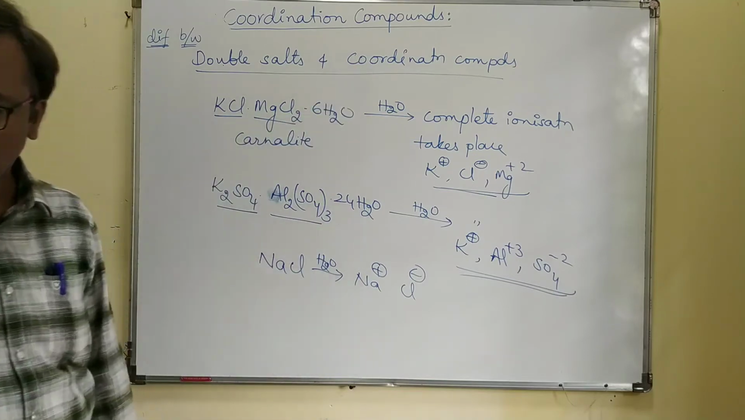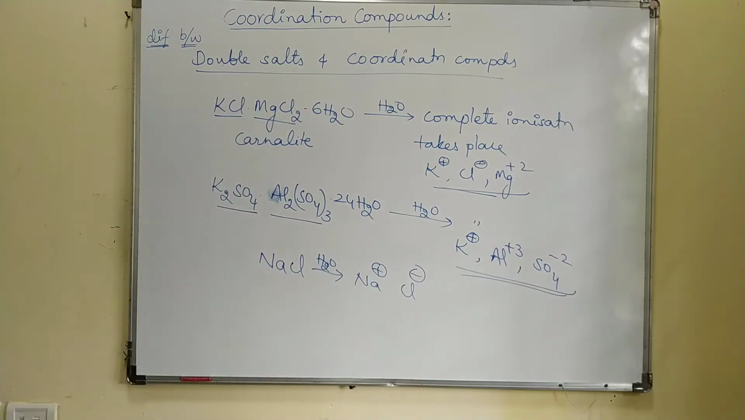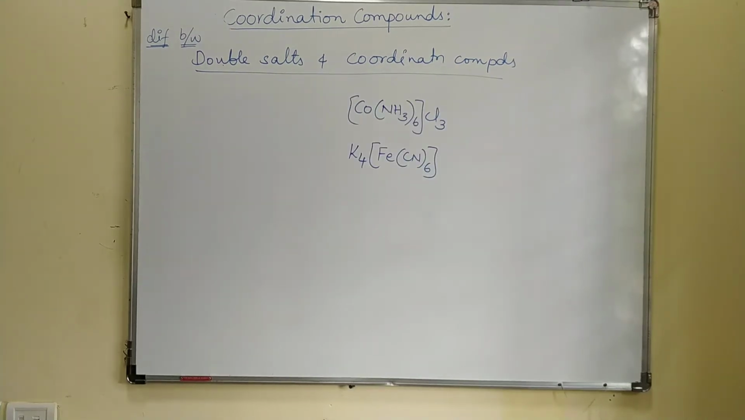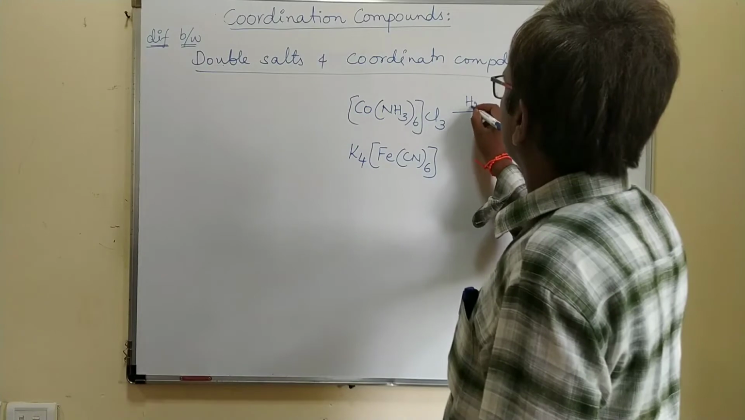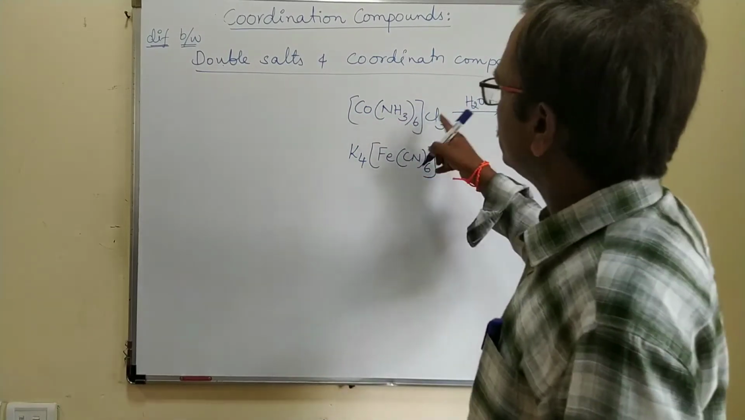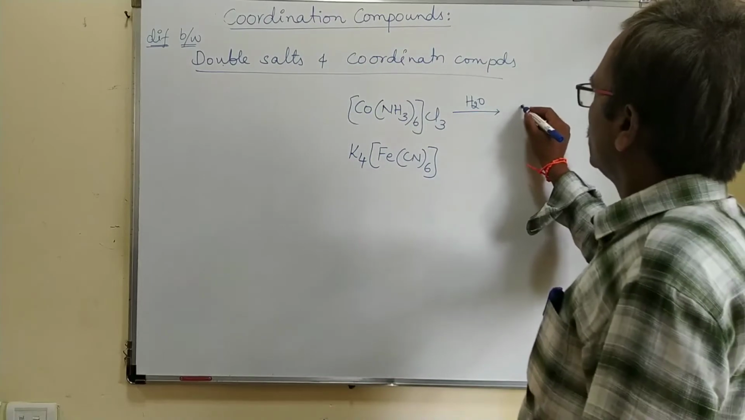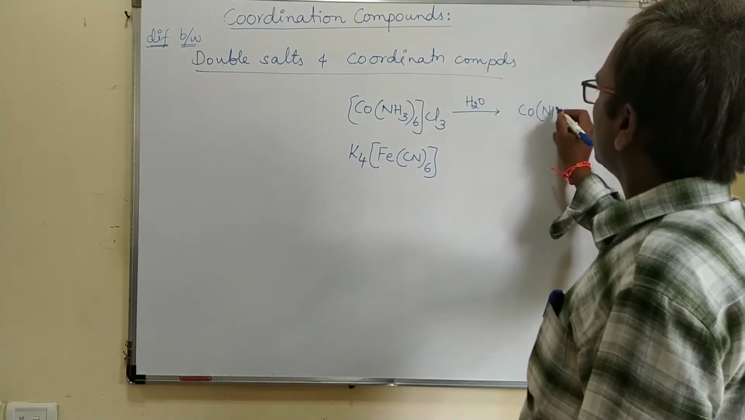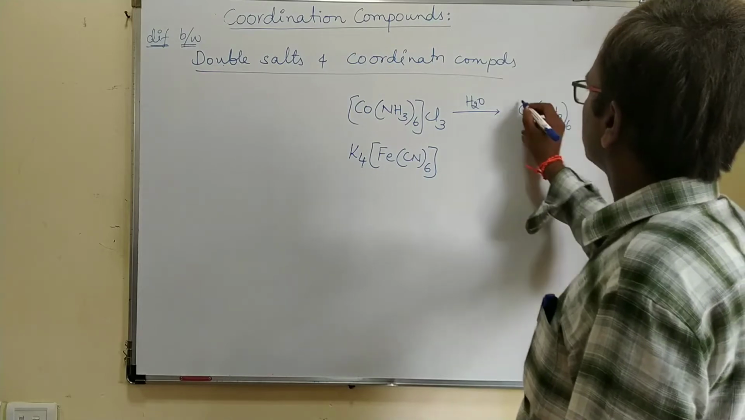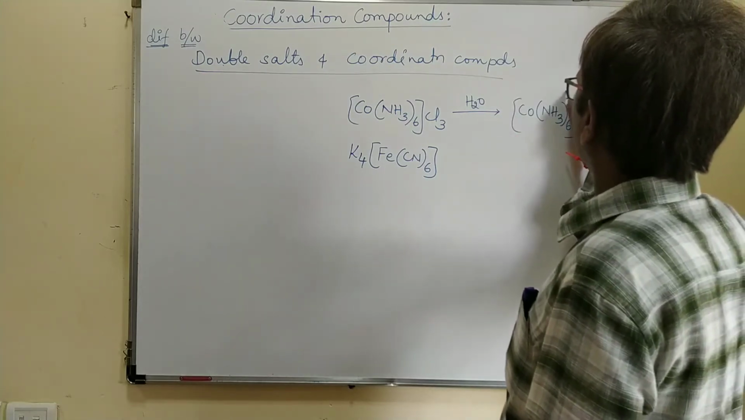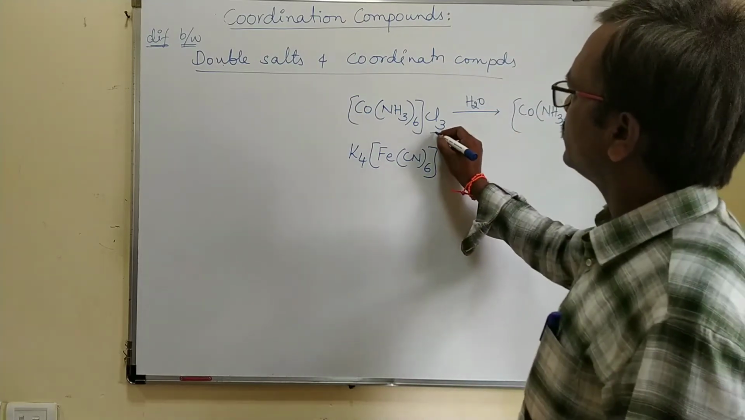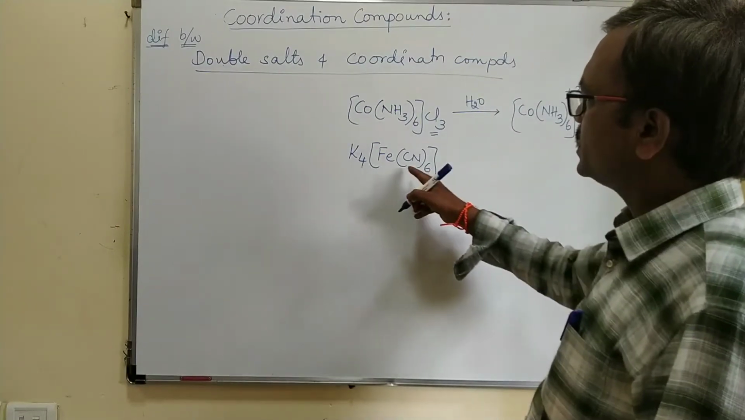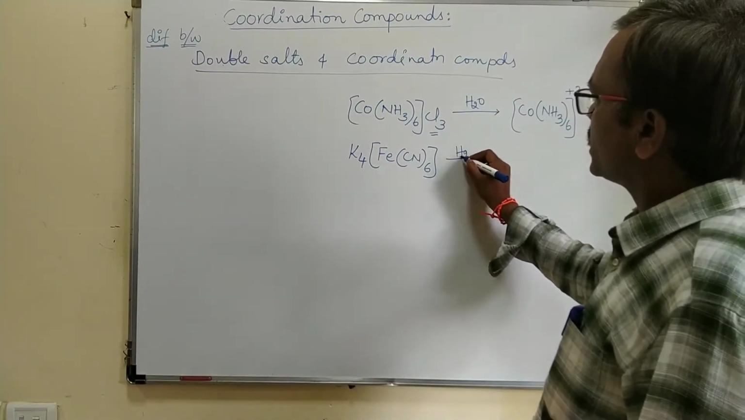Whereas in the coordination compounds, partial ionization takes place. If you add these coordination compounds in the water, partial ionization takes place. Here, 3Cl minus, only the Cl ionizes. In this one, only potassium ionization takes place.